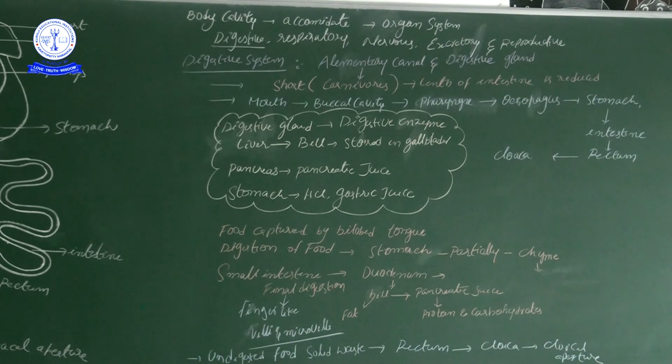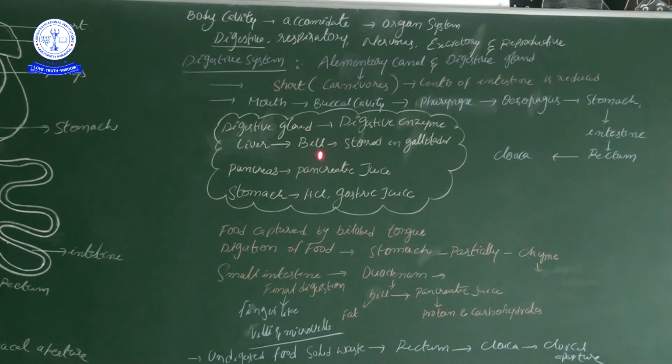Such a type of process we call emulsification. During emulsification, fat is separated from any food item. So that process we call emulsification, and it is controlled by the liver with the help of bile.